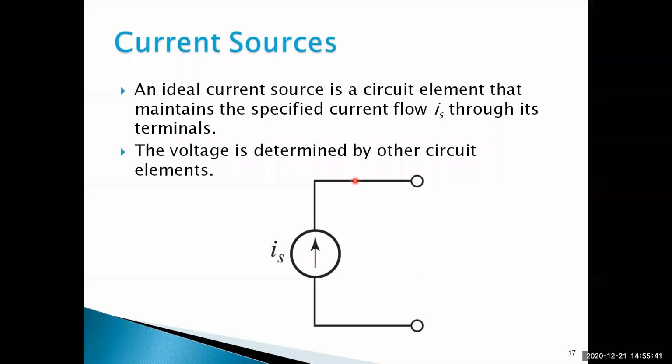For example, if one resistor is connected here, then based on this resistor the voltage drop here is different. Voltage is determined by the other circuit elements. Based on the elements, I mean loads, the voltage is changed.